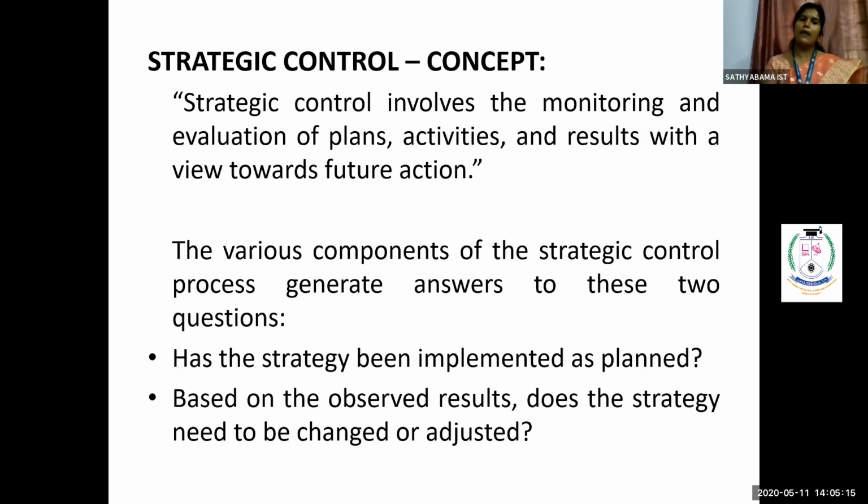Then the second question is, based on the observed result, does the strategy need to be changed or adjusted? That is, strategies have been implemented by the top level people and are being run by the middle level people and low level people. But what is the end result? The end result is observed by the top level people. And once observing the result, I need to have only two questions in my mind: whether I need to change my strategy or whether I need to adjust my strategy. So these are the two important questions behind this strategic controlling process, the highlight components of it.